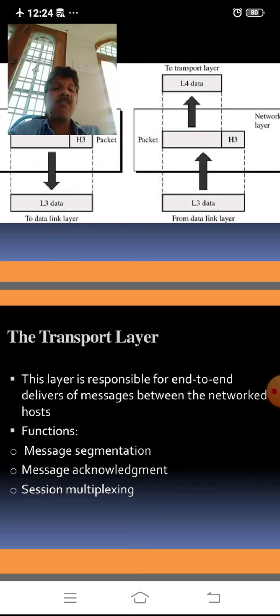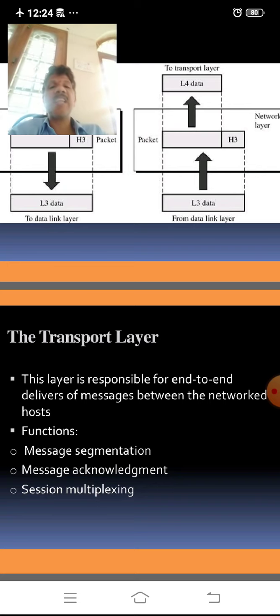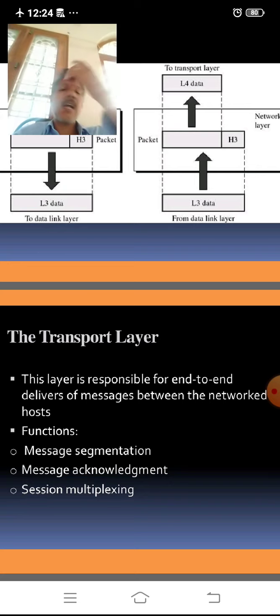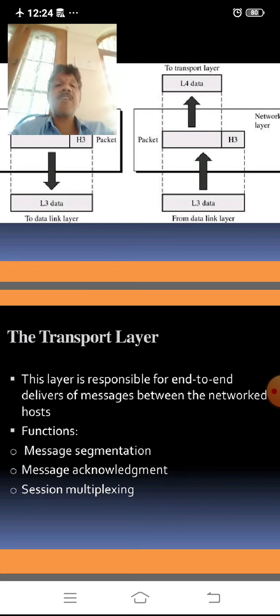These are the three key functions of the transport layer when sending data from one end to the other end.